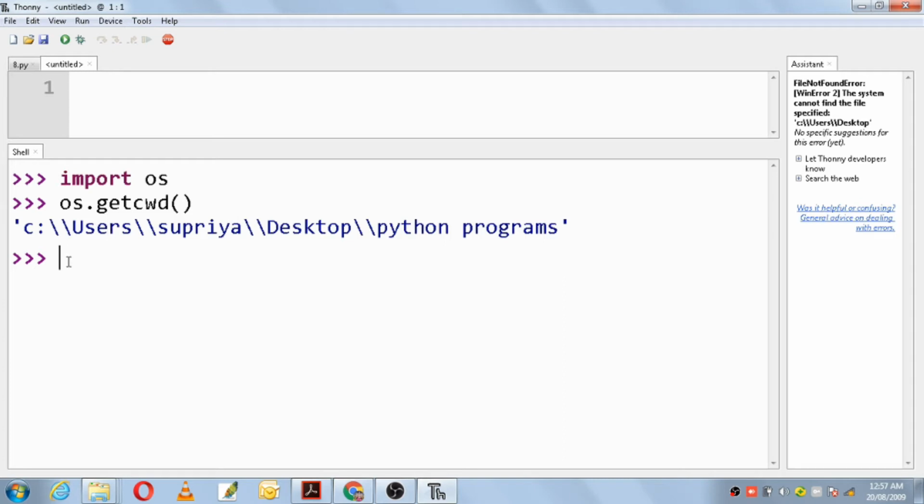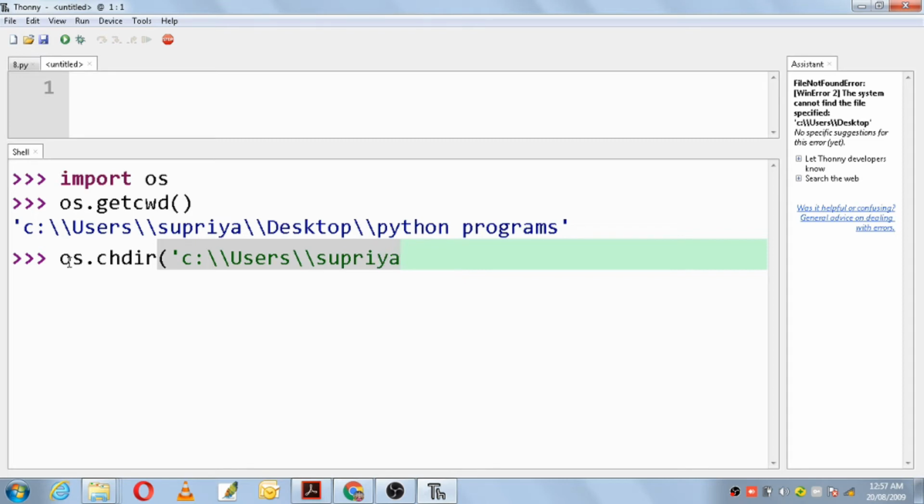Now I'll try to change this path. os.chdir. What is the directory here? C:/users/Supriya/desktop.